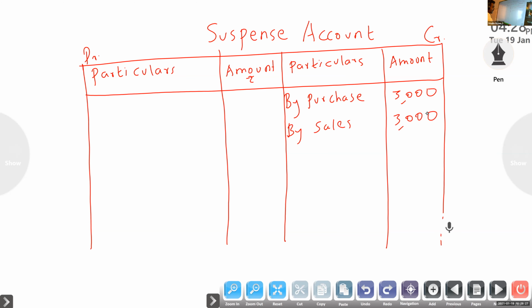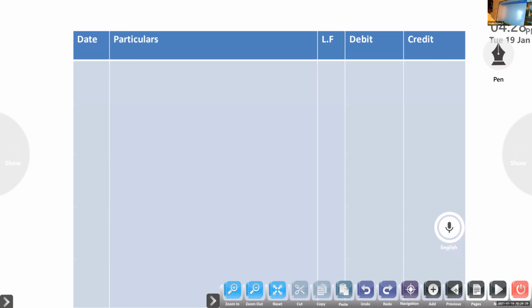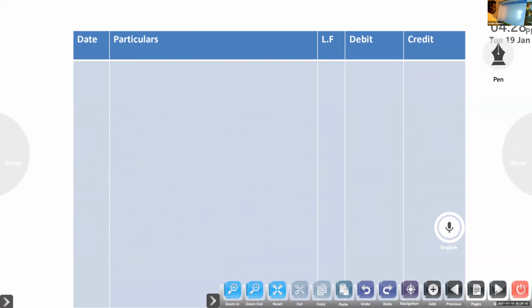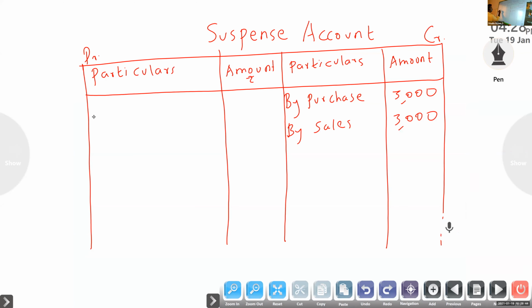Next one, second entry, suspense account to Anil Kumar. In the second entry, suspense is debit. On the debit side you have to write the opposite aspect. To Anil Kumar, 4,500.